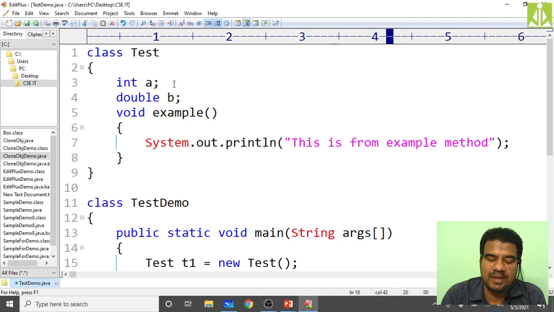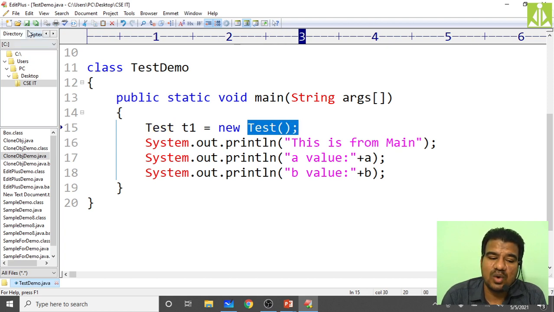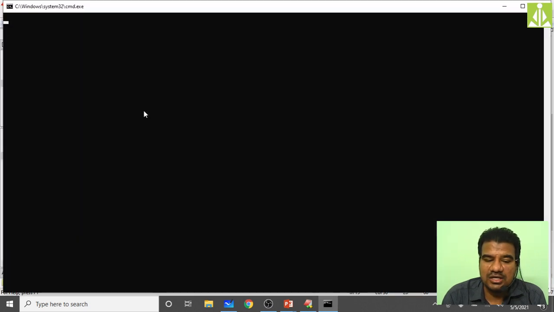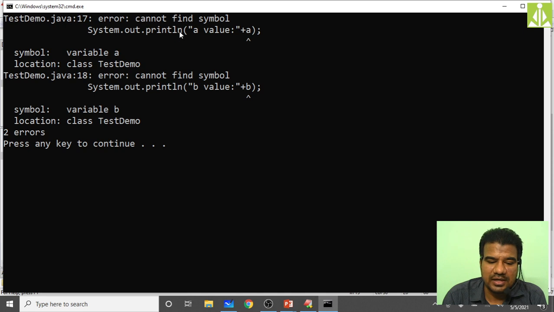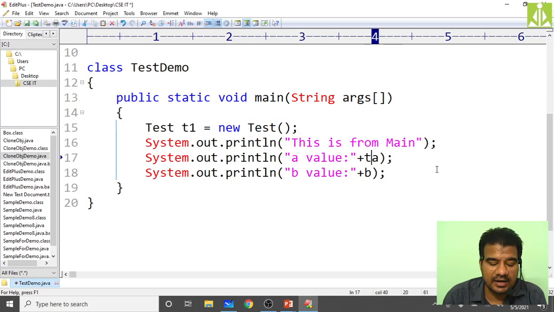So simply, we have removed the user defined definition of my constructor, and I'm invoking the constructor over here. So when I invoke the constructor, what will happen internally in my JVM? I will not get any issues. It is giving an error: can't find symbol a. So we can't access this a directly, right?